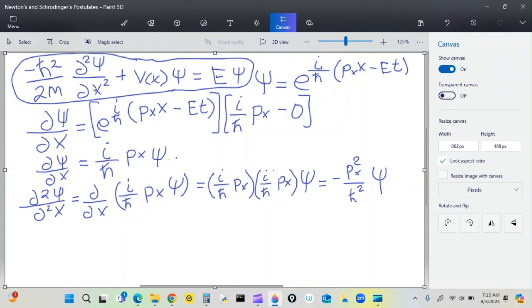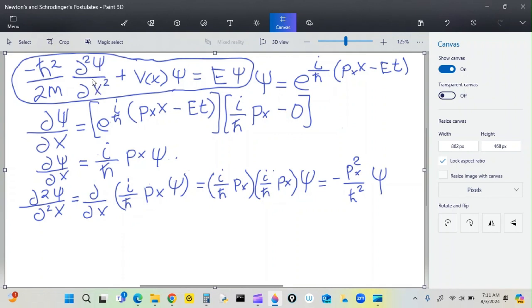This is Schrodinger's postulate, which is what this video is all about. Schrodinger's postulate: negative h bar squared. Now what's h bar? H bar is Planck's constant over 2 pi, over 2m, that's mass, 2 times m, and this is the partial derivative of some function.